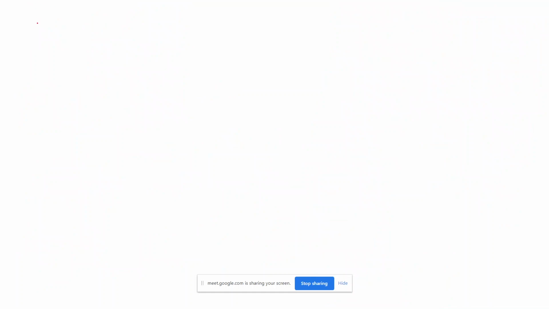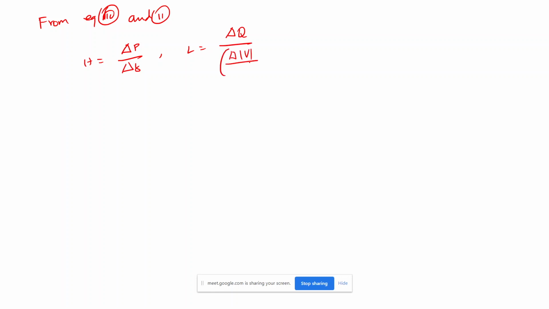Once again I am writing here, from equations 10 and 11, we know that H is nothing but del P by del delta and L is nothing but del Q by del V divided by V. Now from equation 6 I know the P value.